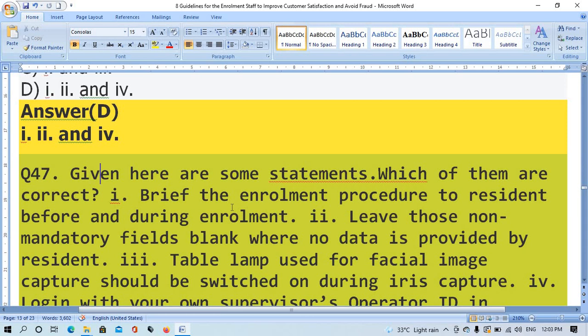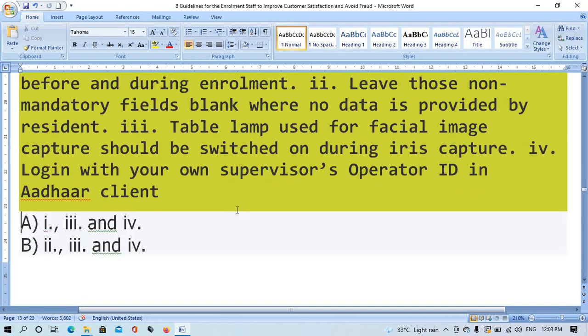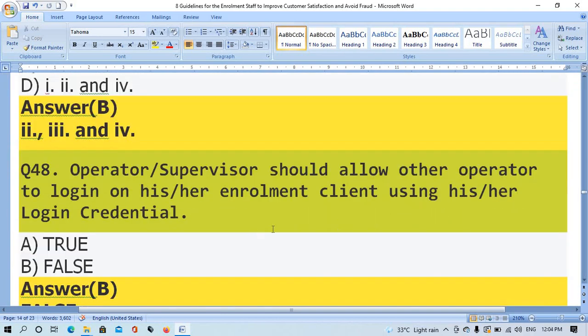Question number 47. Given here are some statements, which of them are correct? 1. Brief the enrollment procedure to resident before and during enrollment. 2. Leave those non-mandatory fields blank where the data is provided by resident. 2. Label them used for official image. 3. Capture should as switch during iris capture. 4. Log in with your own supervisor operator ID in Aadhaar client. The right answer is option B, 2, 3 and 4.